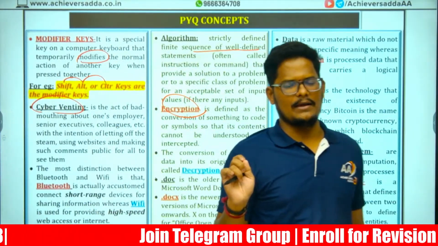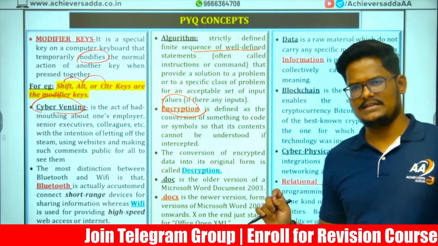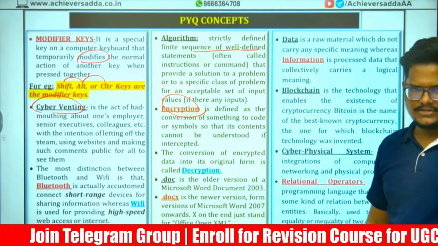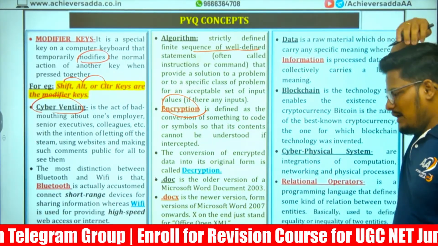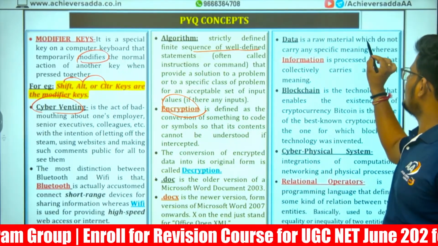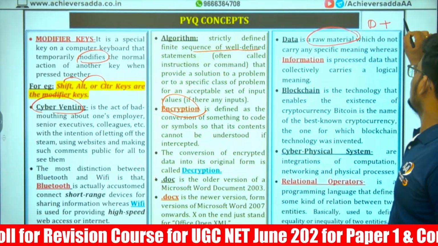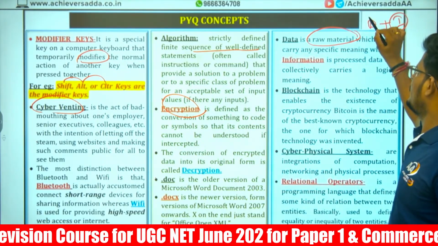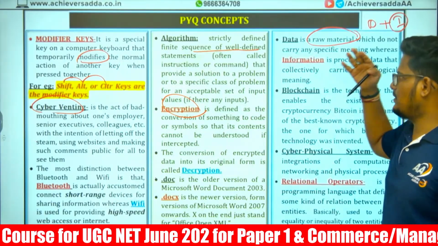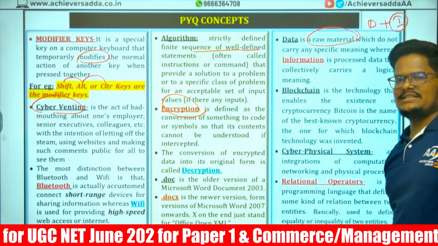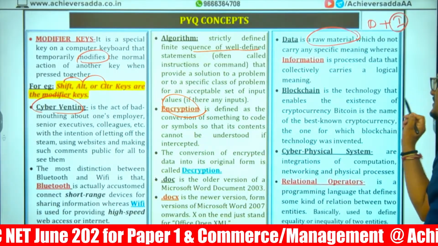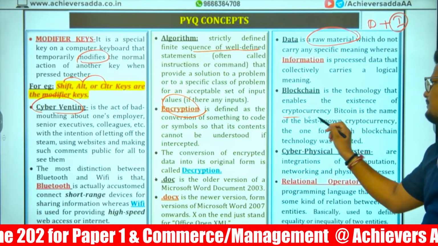Document format of MS Excel, that is Microsoft Excel, old version and new version. And blockchain, data we know. Data means a raw material. When the data is processed, it will become information. When the data is modified and processed, it will become information. Blockchain is the technology that enables the existence of cryptocurrency.